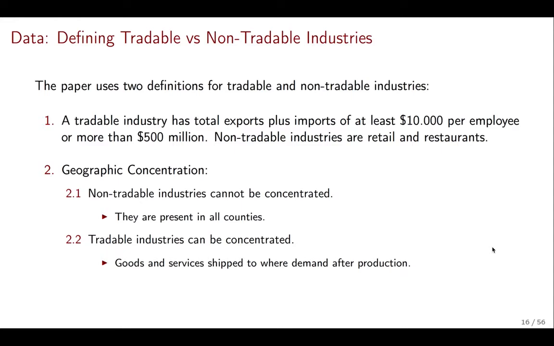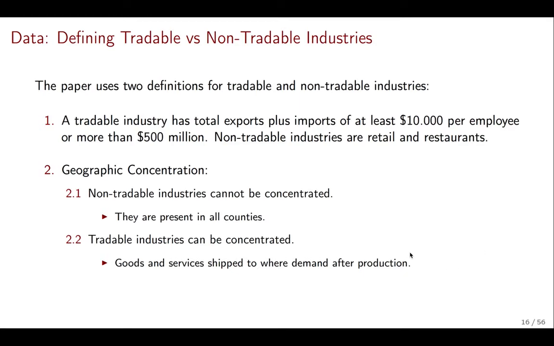Tradable industries, on the other hand, because you can trade the goods and services they produce, can be concentrated and clustered in the same place. Goods and services can later be shipped where demand is after they are produced. This is the case, for example, with car manufacturers, which are typically concentrated in hubs where there are many car manufacturing plants relatively close together.